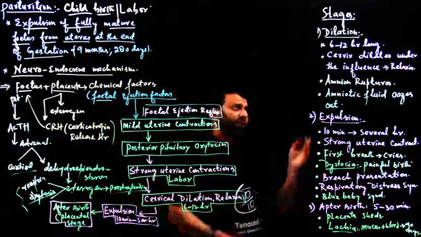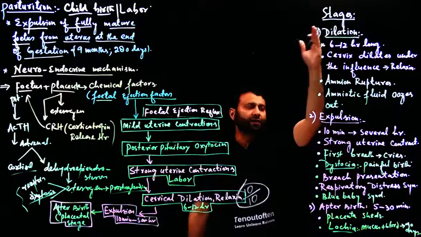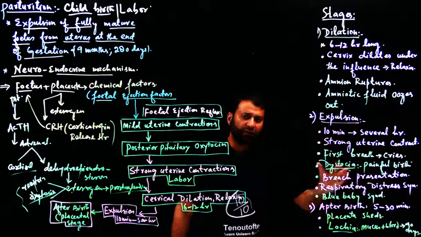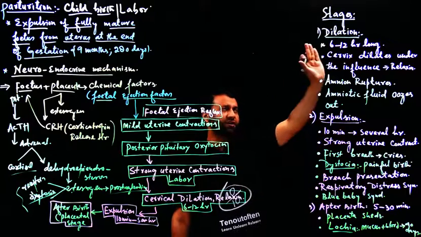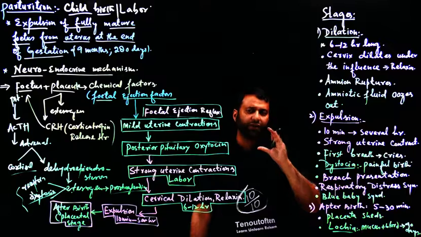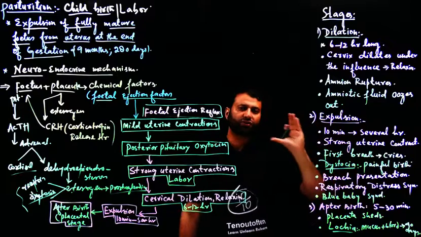Now let us see this whole process in a series of events. First stage, or we can say stage one. So the process of parturition takes place in 3 stages or 3 steps.